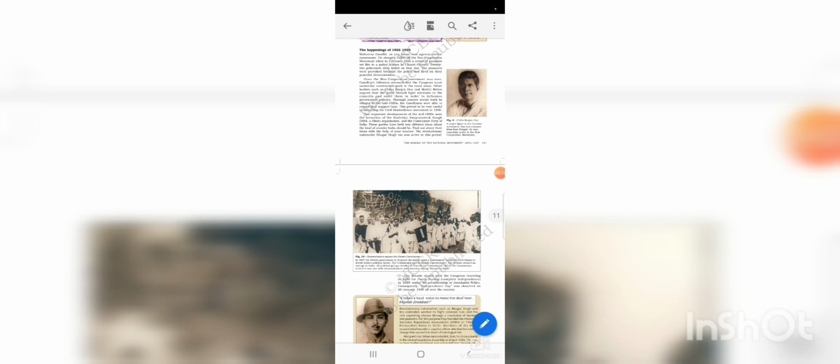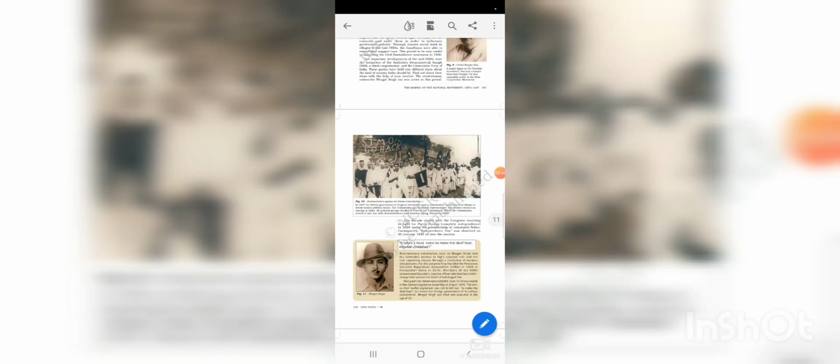Clear? Now, as you know, the non-cooperation movement was suspended, and some people had a kind of frustration among them. So it led to revolutionary activities. Now we'll read about some revolutionary organizations and their works, as you can see on page number 152.